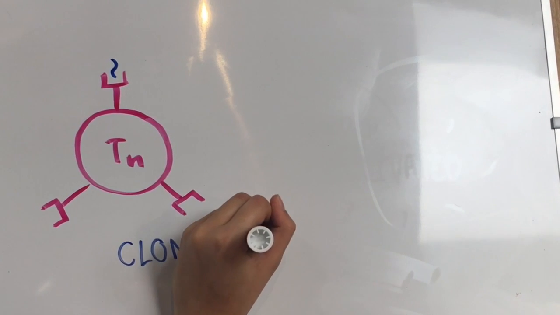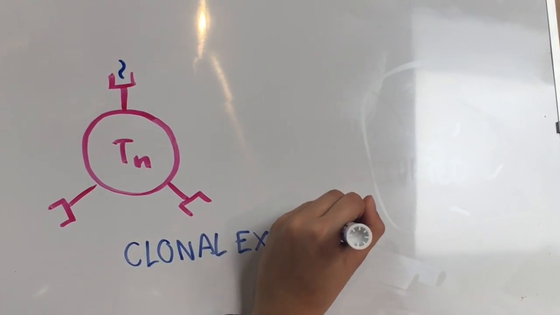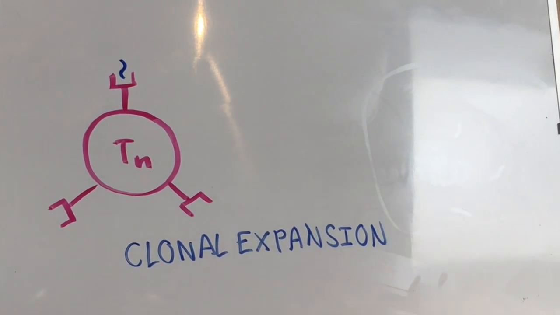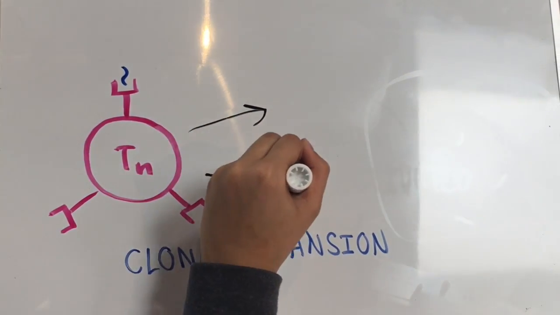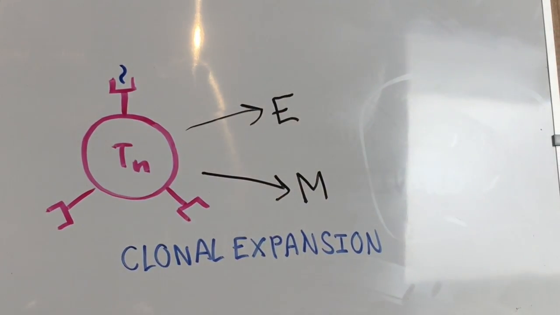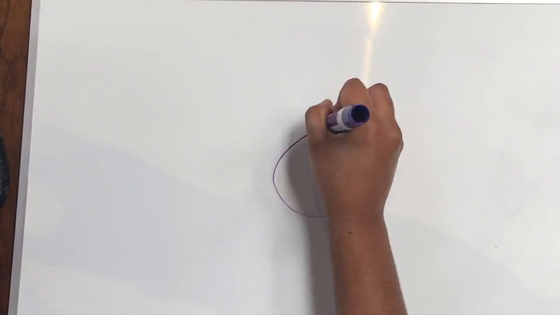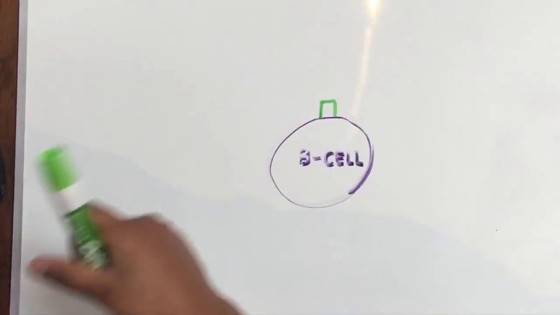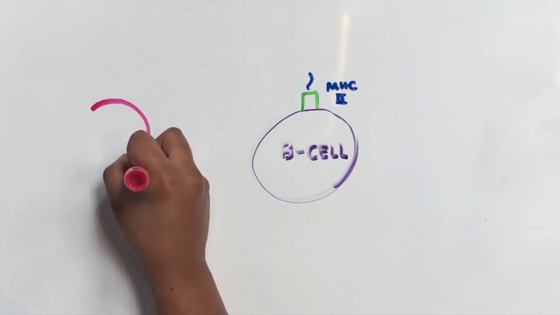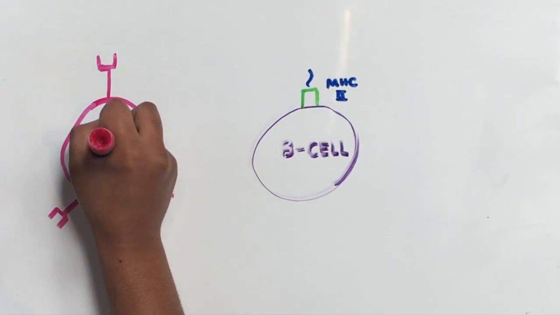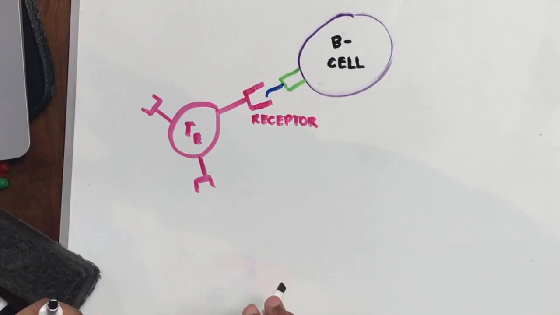Once activated, the helper T cells begin to proliferate rapidly, producing hundreds of copies of themselves in clonal expansion. These clones will become memory helper T cells or effector helper T cells. In addition, the effector helper T cells will bind to antigen-presenting cells. They will bind to the MHC2 molecule and finally activate the B cell.